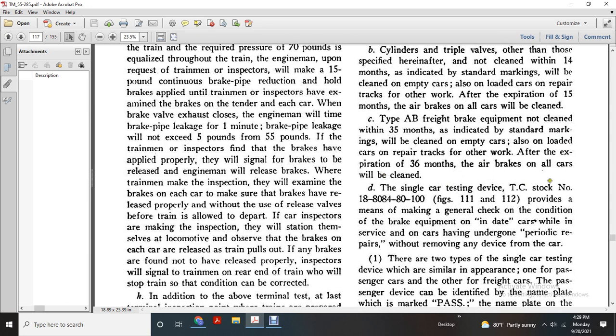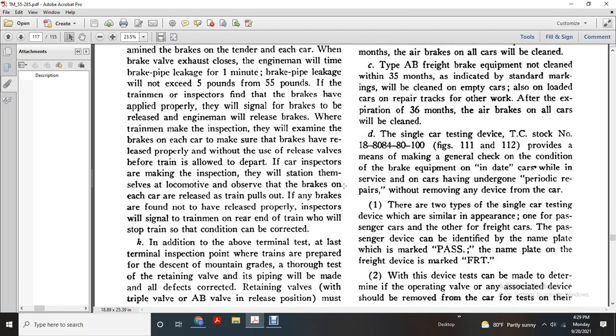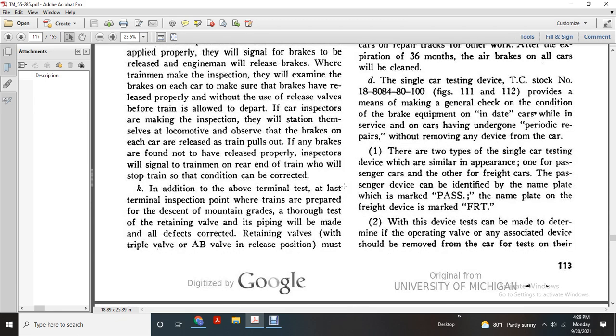Single car testing device, TC stock number 1880 84 80 100, figures 111 and 112, is provided as a means of marking a general check of the condition of brake equipment on cars while the cars undergo periodic repairs, without removing any of the device from the car. There are two types of single car testing device with a similar appearance: one for passenger cars and the other for freight cars. The passenger device is identified with a nameplate marked PAS for passenger, and the nameplate of the freight device marks AFRRT for freight.